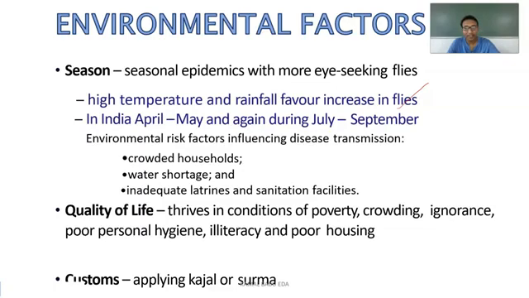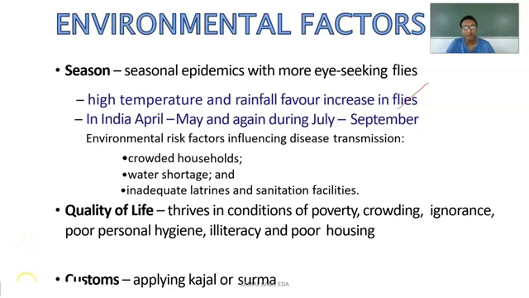Coming to the environmental risk factors influencing disease transmission, where there are crowded households, water shortage, and inadequate latrines and sanitation facilities, and low quality of life such as poverty, overcrowding, ignorance, poor personal hygiene, illiteracy and poor housing, these are favorable conditions.